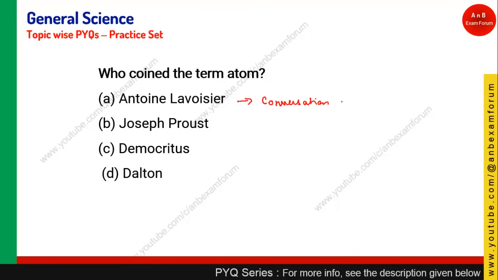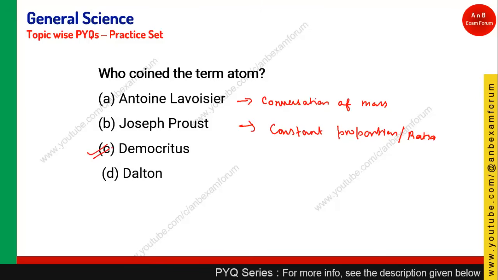Whereas Joseph Proust is another scientist who proposed the law of constant proportion, or constant ratio. Then Democritus is a Greek philosopher who coined this term atom.